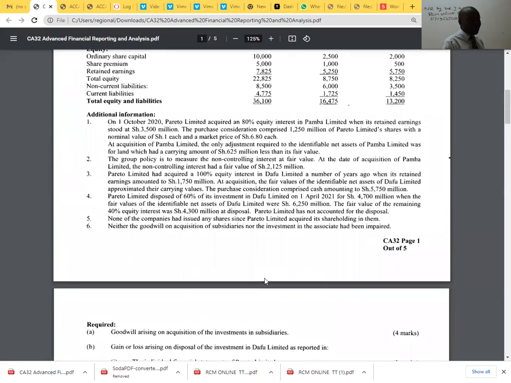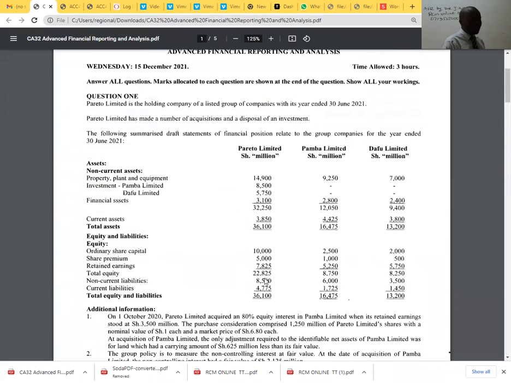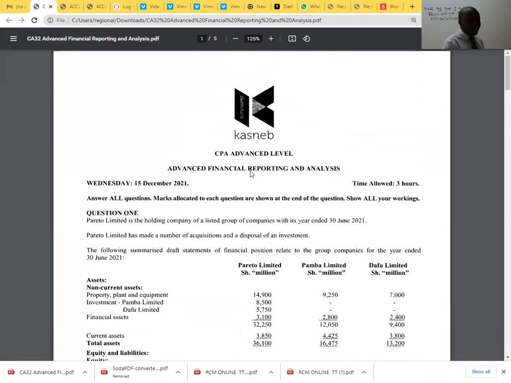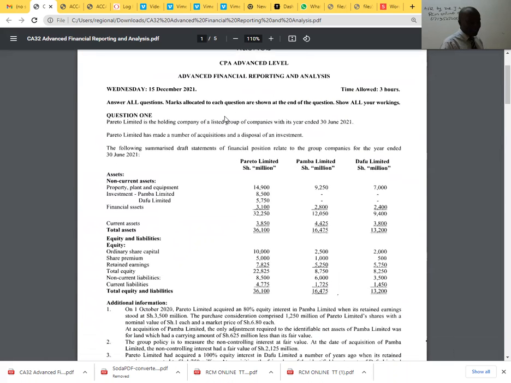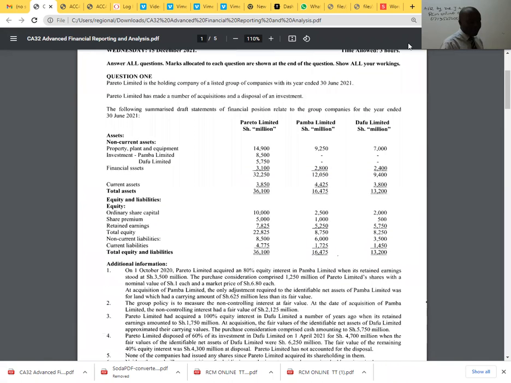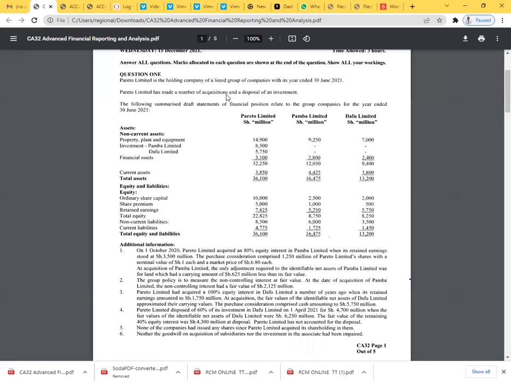So please take a snapshot of this question. Of course, you must be having it somewhere. But it's important. If you don't have it, take a photo of the question paper. I'm trying to balance it in a way that it fits. Yes, like that. It's about Pareto Limited.